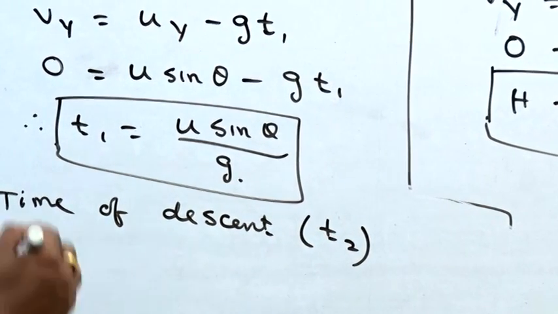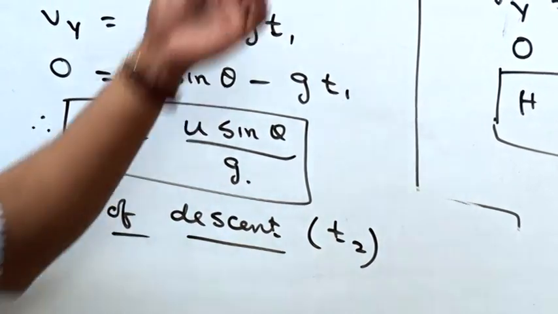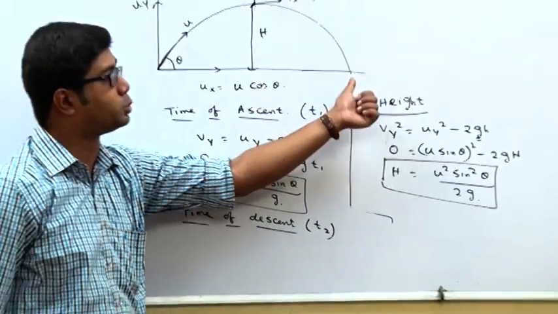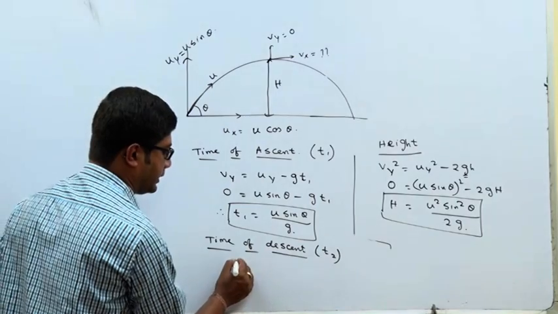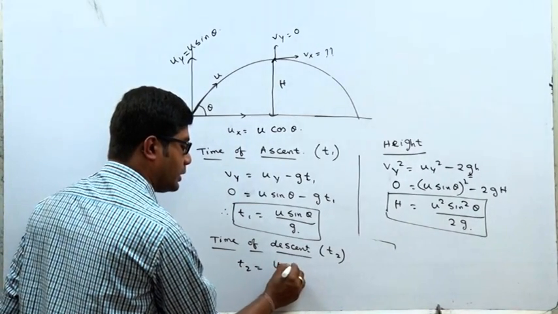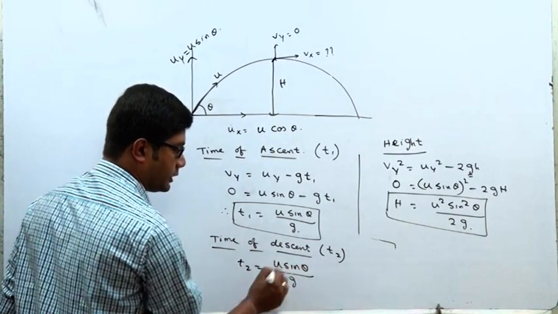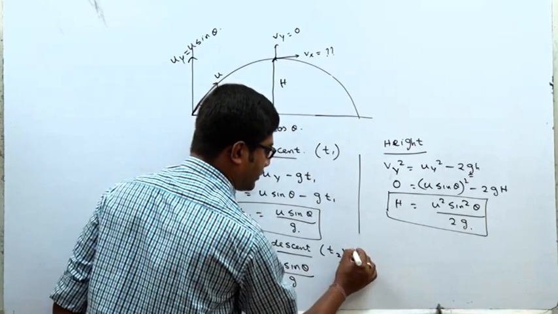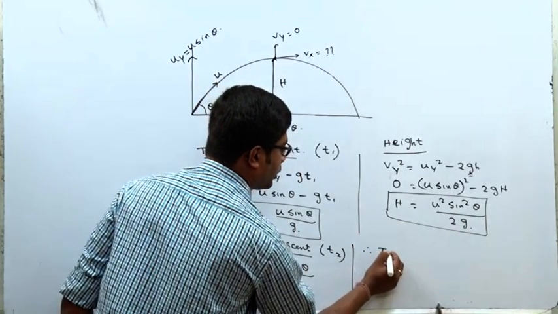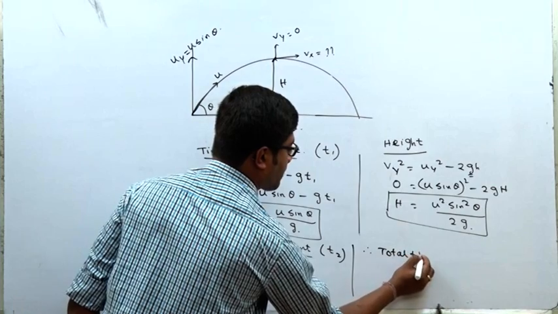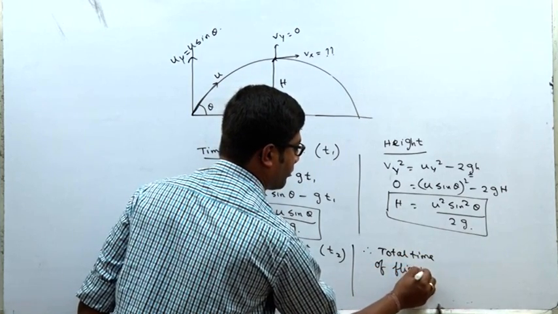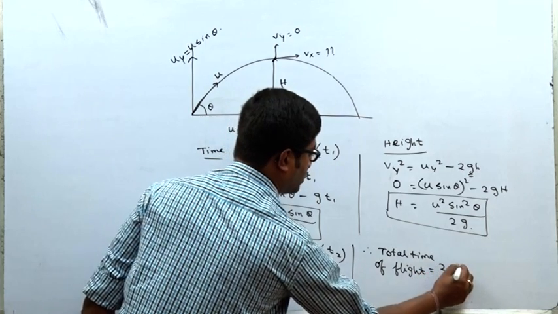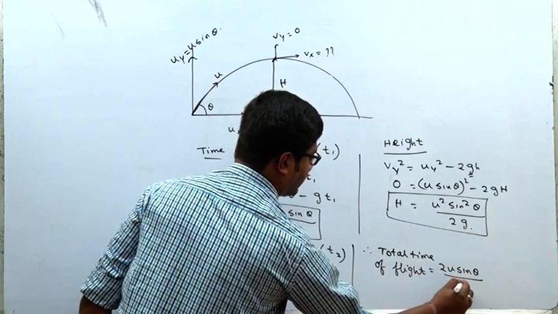Similarly, time of descent t2 means the time from the topmost position to the ground. T2 will be the same, u sin theta by g. So what is the total time of flight? Therefore the total time of flight will be 2u sin theta by g.